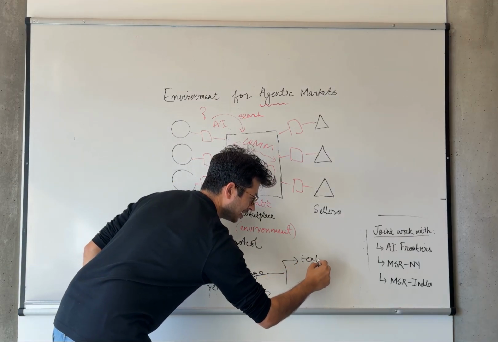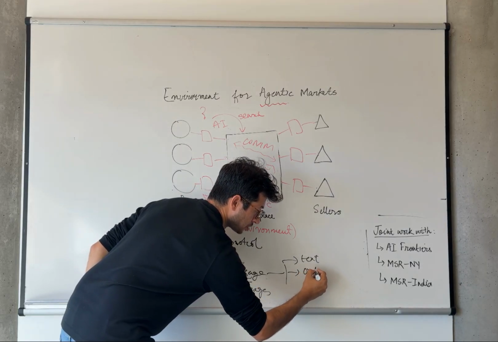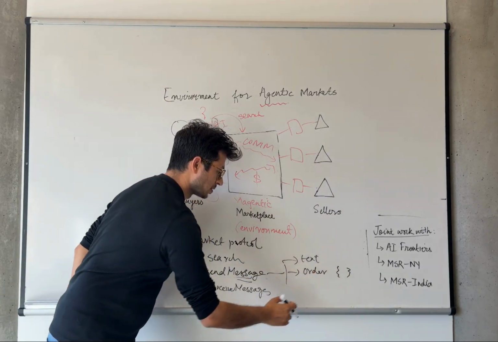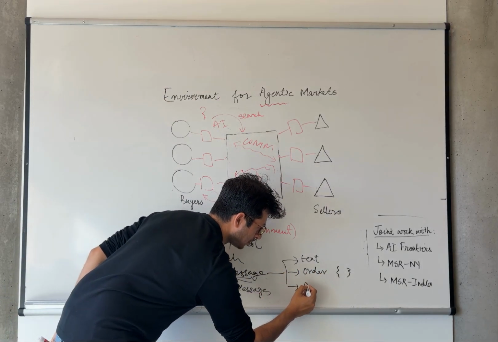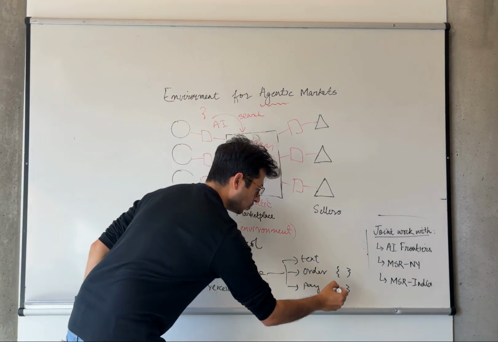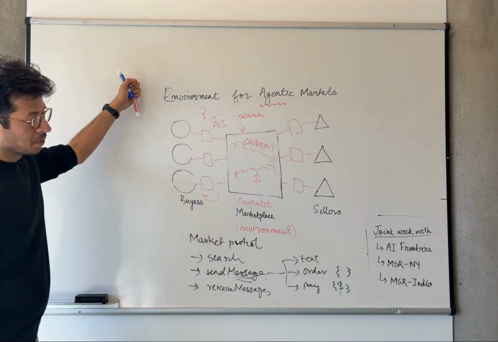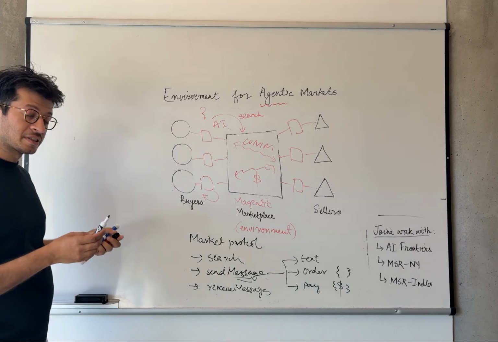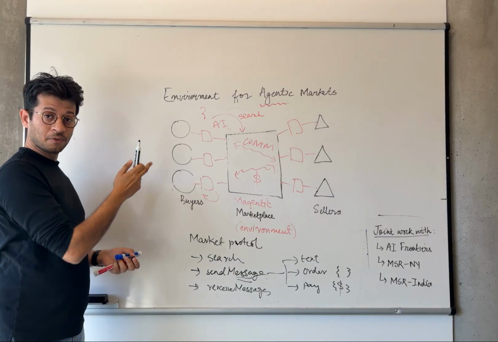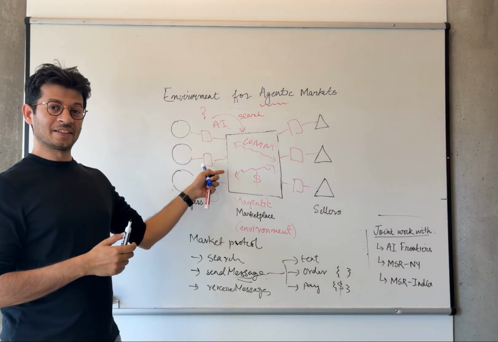These are useful for initial inquiries and general questions. They could be orders. These are structured orders of JSON objects, because we don't want hallucinations here. And then finally, they could be payment messages. So these are again structured messages, possibly with a pre-approval from the user, where the users can close the transaction. So now we can use this simple setup to answer a lot of questions. So for instance, we can ask, what is the welfare that these agents are able to create for the customers? And how does that welfare compare to some simple baselines that could be participating in this market?